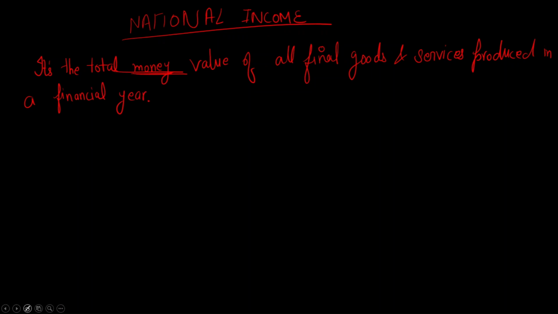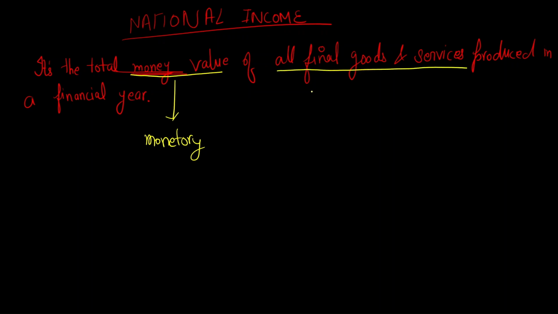Okay, let's try to understand what I have written here. It's the total money value. Here I am talking about monetary value, value that can be calculated in terms of money, of all final goods and services. Final goods and services means whatever is being produced, whether it's a service of your house help, a service of your teacher, or the goods you buy like your jewelry, your books, everything.